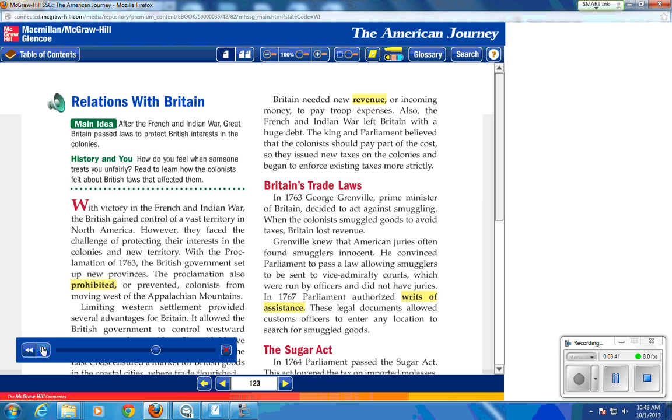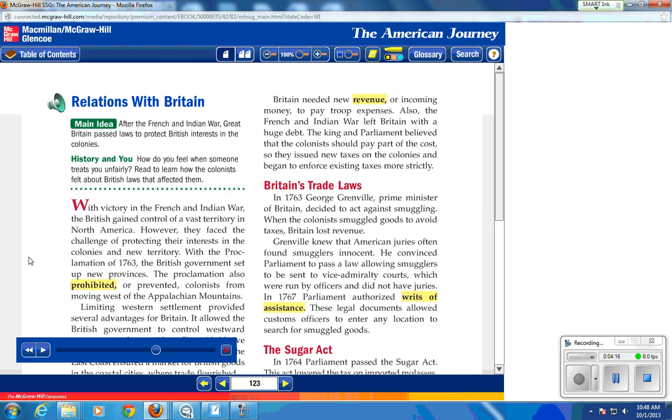Britain's trade laws. Another thing we see here is the heading for the section, and these are some subheadings. In these few short paragraphs, they talk about the relationship with Britain. In this particular paragraph, they talk about Britain's trade laws, or laws directed towards trade, imports, exports, balance of trade, all the fundamental parts of mercantilism.